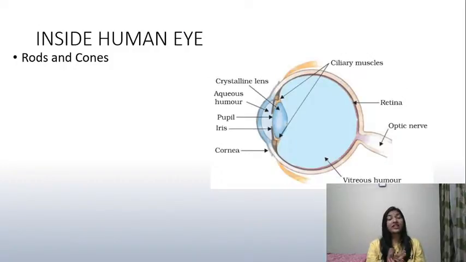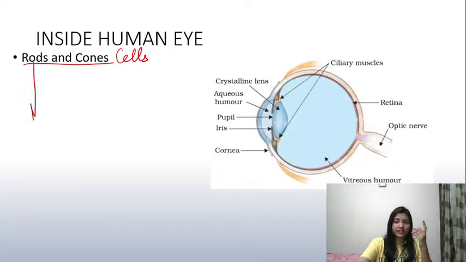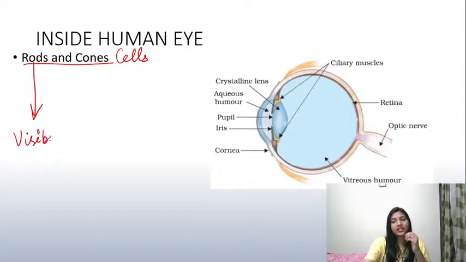Now, what's there inside our human eye which is responsible for such specific vision, such fine vision? Actually, that's because of rods and cones cells. ये पर्टिकुलर सेल्स होते हैं जो कि हमारी आंखों के अंदर होते हैं. Now what they do, if I talk about rod cells, they are helpful in visibility in darkness. अगर अंधेरा है तो फिर यही रॉड सेल्स हमें हेल्प करते हैं.